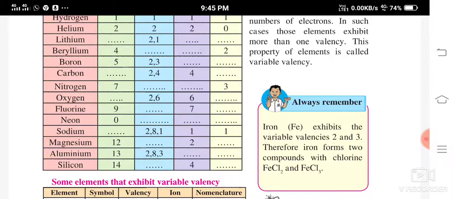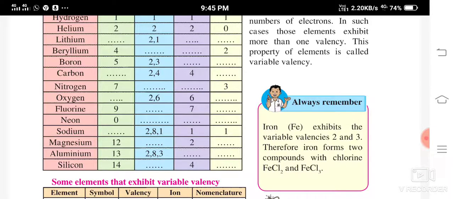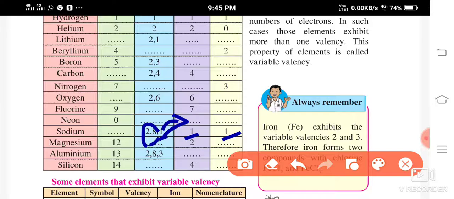Now see, sodium, you can see 2, 8 and 1, right? 2, 8 and 1 means how much? The atomic number over here is going to be 2 plus 8, 10, plus 1, 11, right? Then in the outermost orbit, how many electrons are there? 1 electron. So the valence electron is going to be 1. Then valency is also going to be 1, because 1 is given away, right? Then only 2 shells remain, 2 and 8.